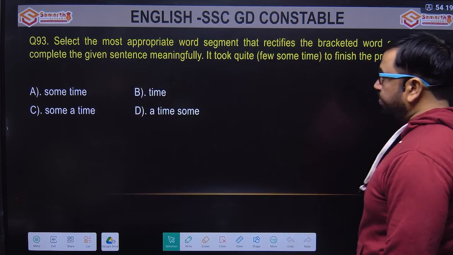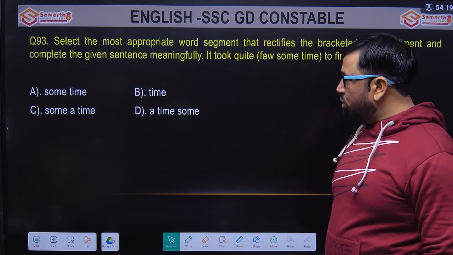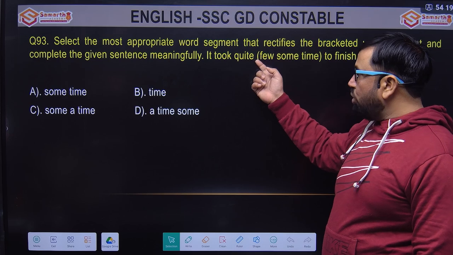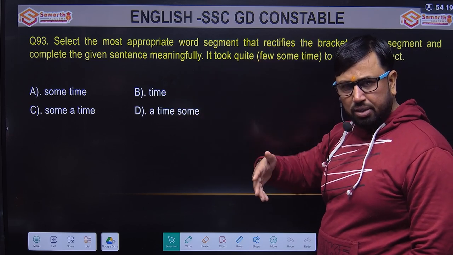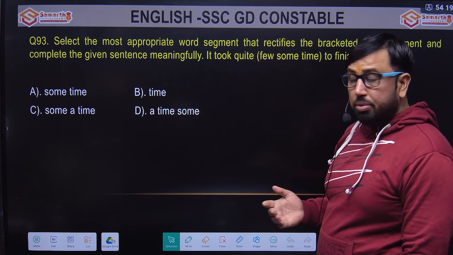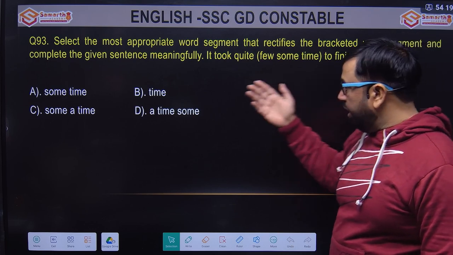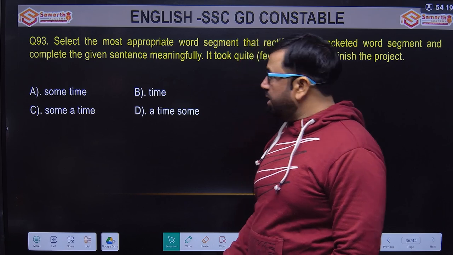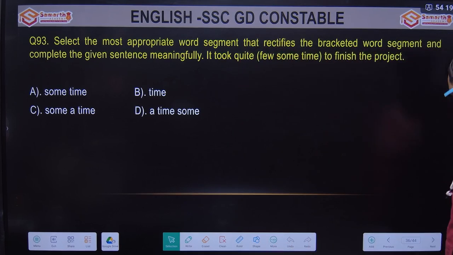So C and D are completely ruled out. We normally speak like this: it took quite some time to finish the project. So option A is absolutely relevant here, and A is the answer, sometime.